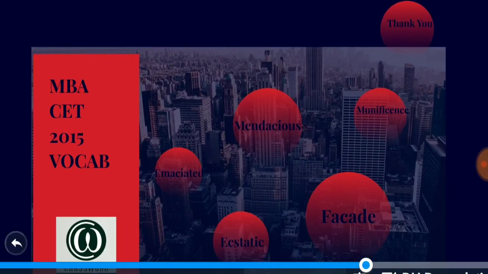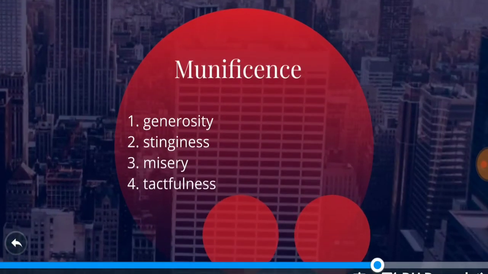The last word was munificence. Munificence is someone who is very generous. This is a noun. Someone who is very generous, bountiful, is nothing but munificence, right? So according to the options, as I said, generous, so the first option is the right answer, that is generosity, right? But we'll also discuss the second and the third option, as they are a bit difficult to understand, right?